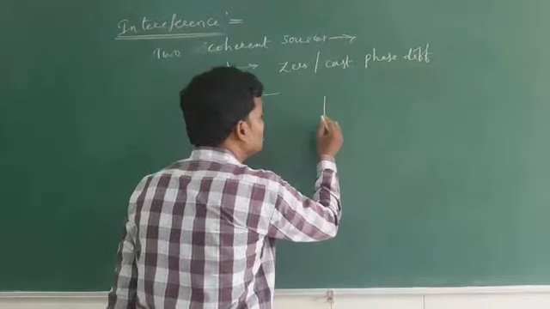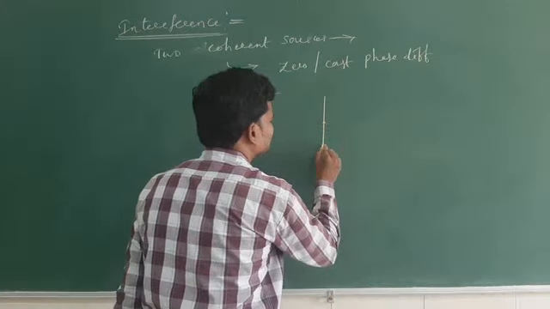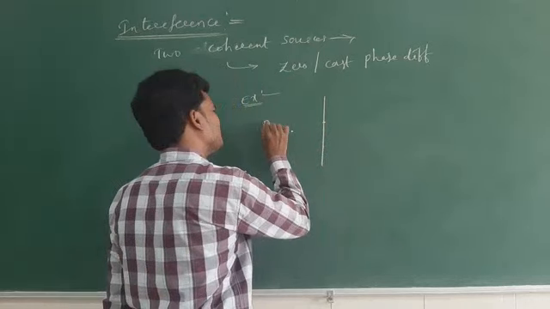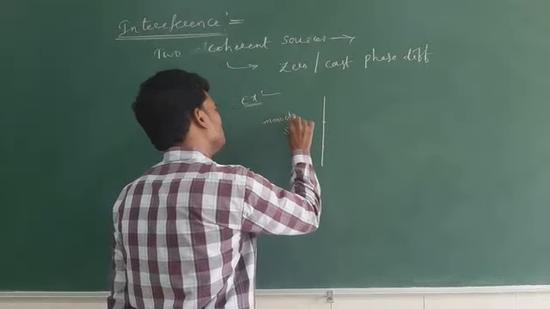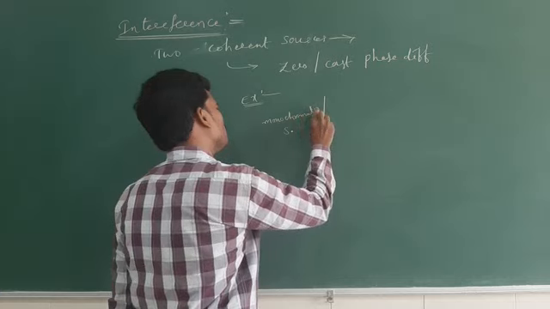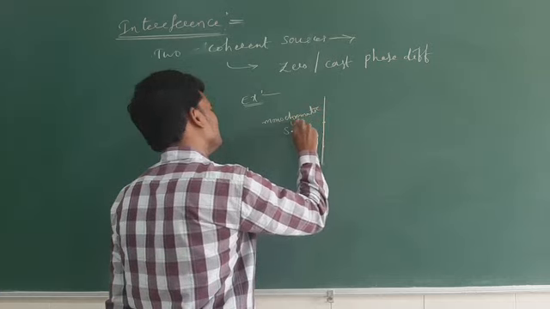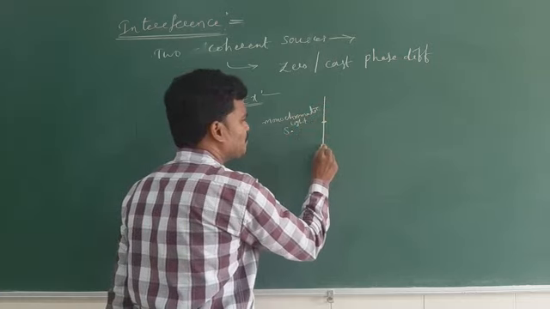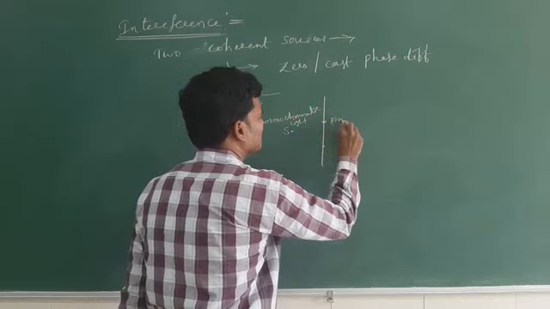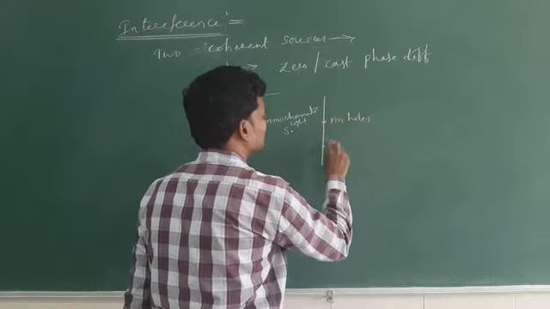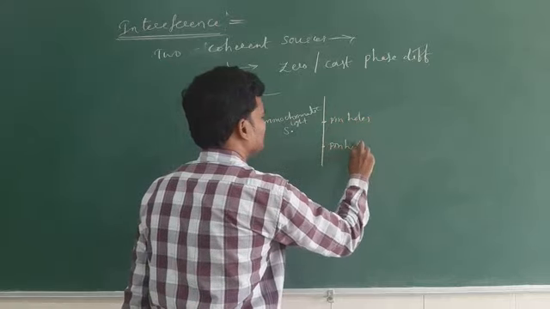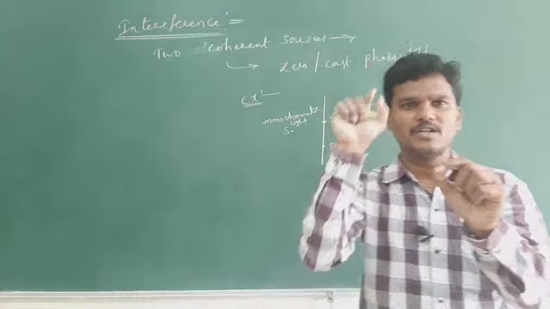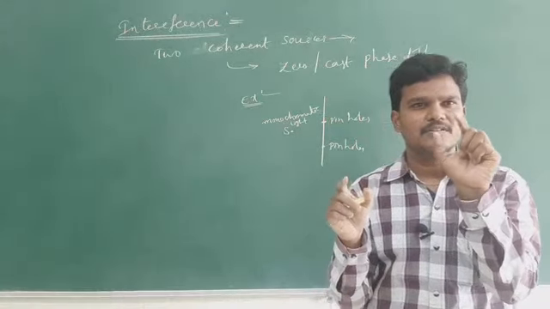a pad with two narrow holes. This is the monochromatic source. Monochromatic means single wavelength. If monochromatic light is incident on two pinholes, these are very simple: you take a paper and make two narrow holes.